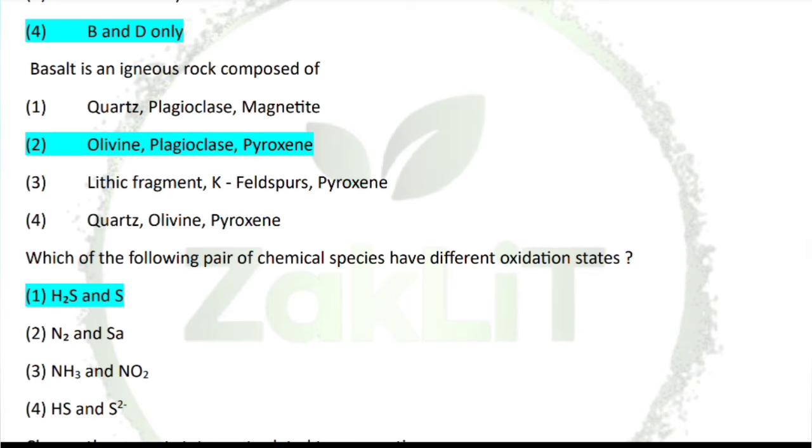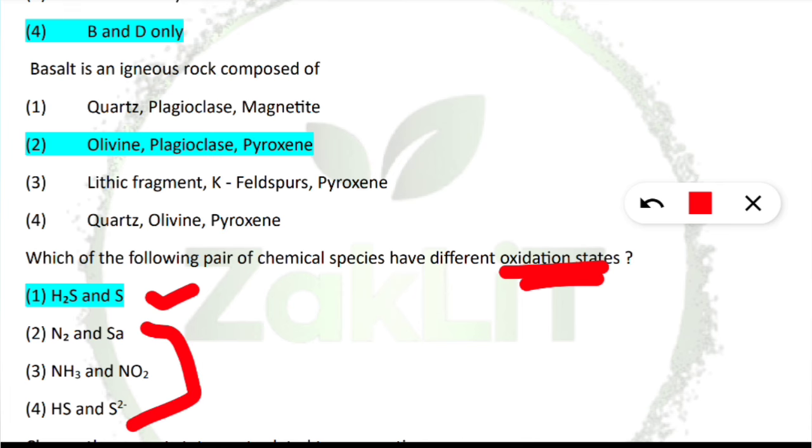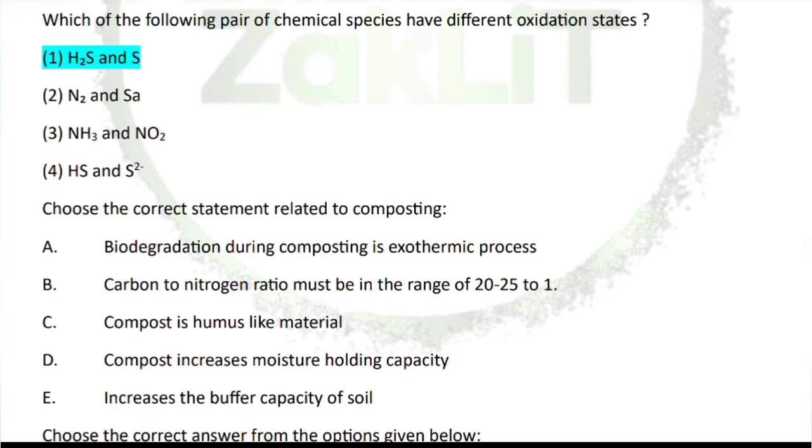Next is, which of the following pairs of chemical species have different oxidation states? So here you can see H2S and S have different oxidation states. How much it is, you have to tell me in the comment section. Other than that, these have the same oxidation states. Let's move to the next question.